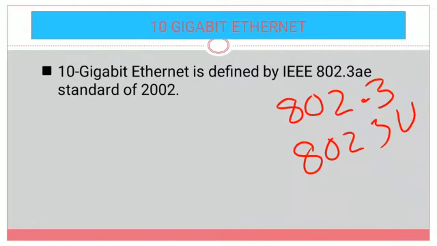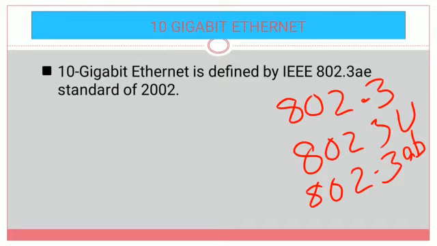So coming to gigabit Ethernet, we have the standard of 802.3 AB. In that again two cases are there, 802.3 AB and 802.3 Z. So 802.3 Z is used in case of shielded twisted pairs and optical fibers, and for twisted pairs 802.3 AB is used. So that is the main standard for gigabit Ethernet.